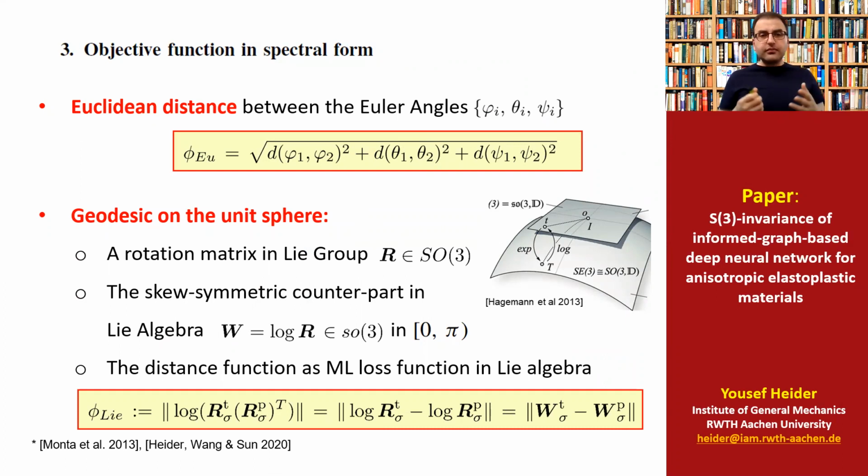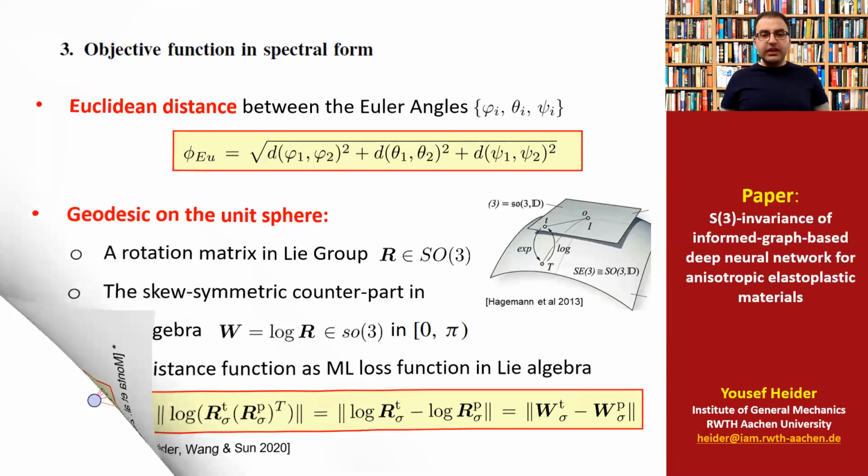For instance, the eigenvectors could construct rotation matrices, and from this, one of our loss functions was the distance between two rotations. For instance, the Euclidean distance between the Euler angles of these rotations. Or alternatively, we made a mapping between Lie group to Lie algebra, so to the tangential space, and then this new way of representing the rotation matrices allows us to design a new loss function in the Lie algebra, and this was something new.